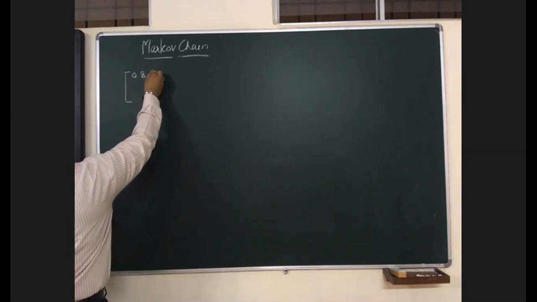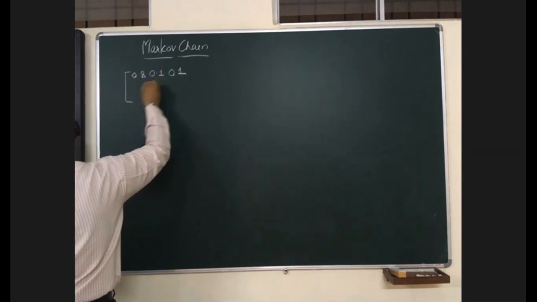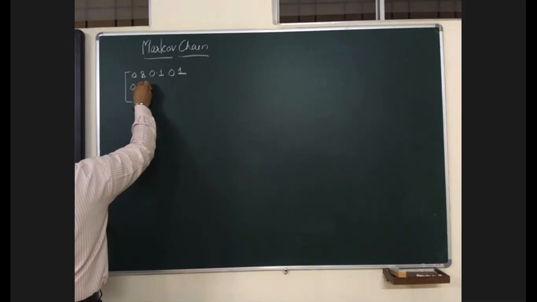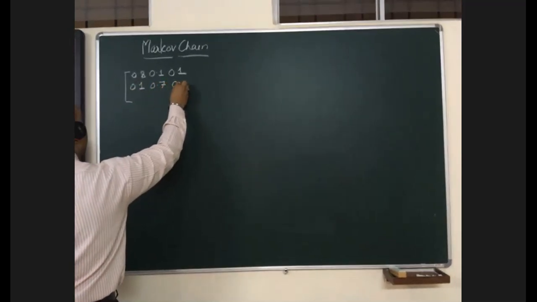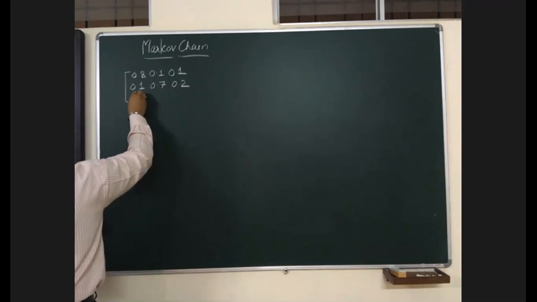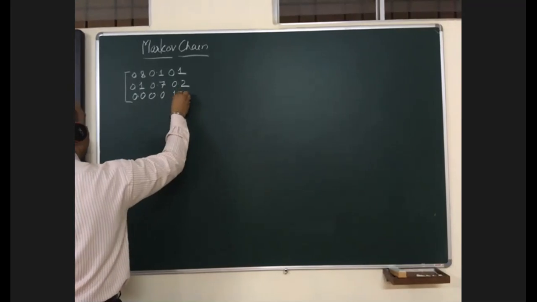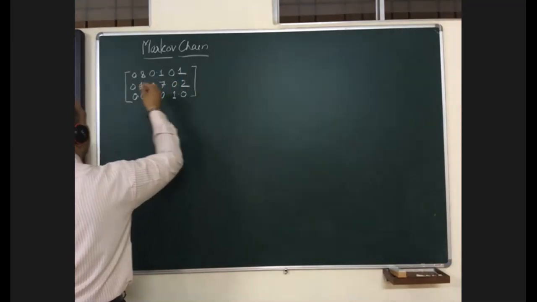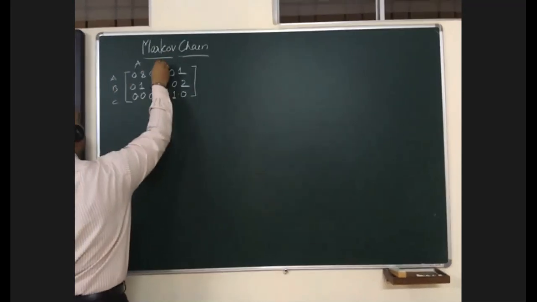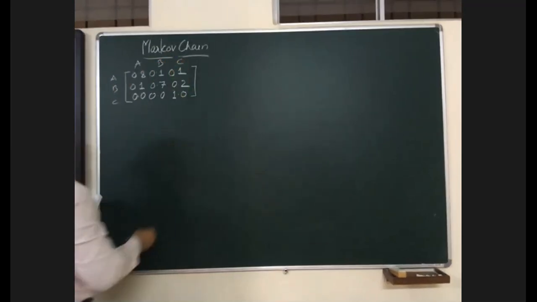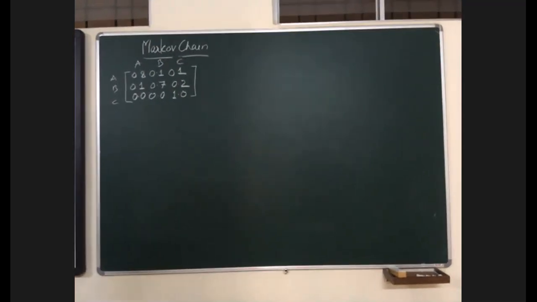This is 0.8, 0.1, 0.1, 0.1, 0.7, 0.2, and 1. A, B, C, A, B, C. You can see this table, matrix.